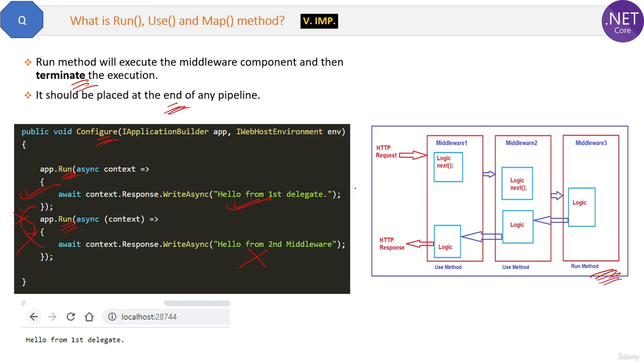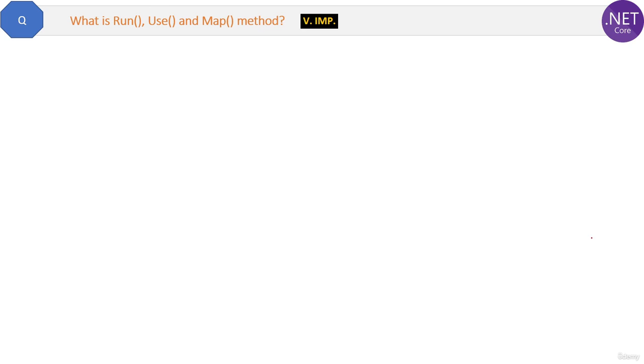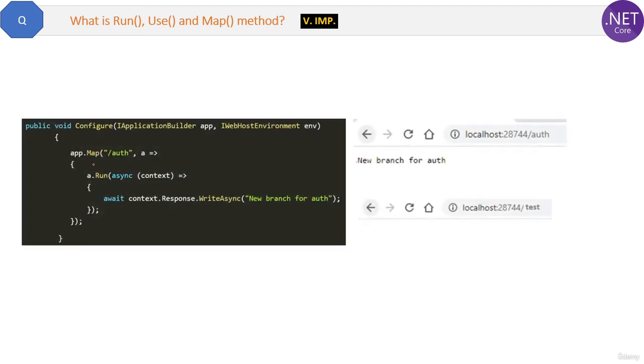Last one is map method. Here is the code of map method, and it says if the request URL has something like auth in it, then go inside, otherwise not. For example, if this is the URL and it has auth in it, then you will get this output because it will pass the control inside. The map method will, and the run method will be executed and the string is printed in the output.